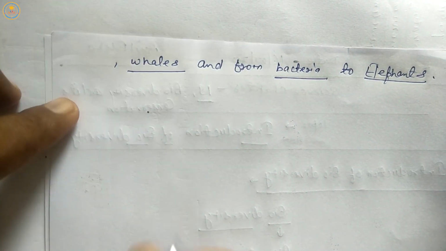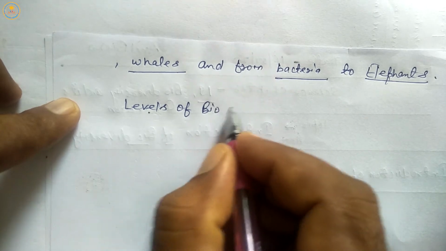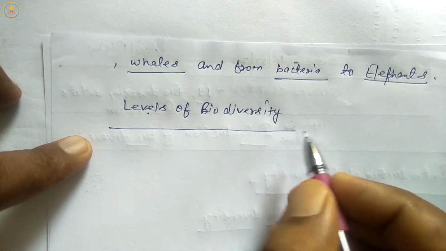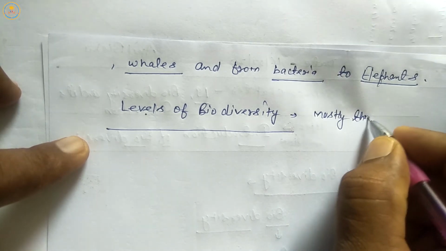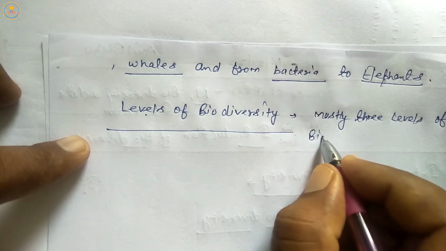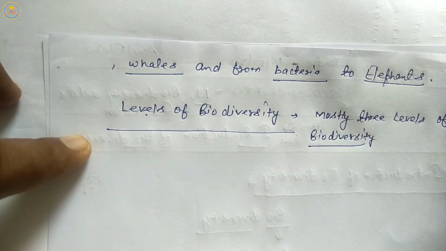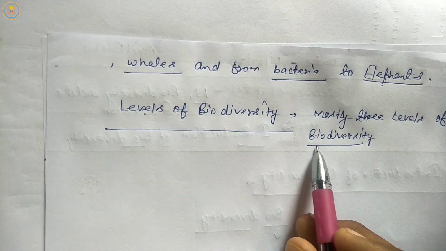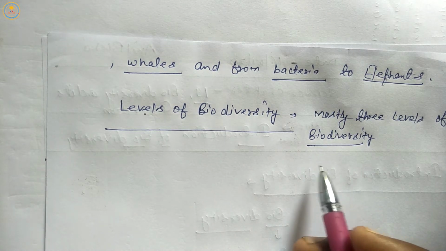Next is levels of biodiversity. Mostly there are three levels of biodiversity. They are the following. Once again, biodiversity means life, it means variation. So variation of life is called biodiversity.